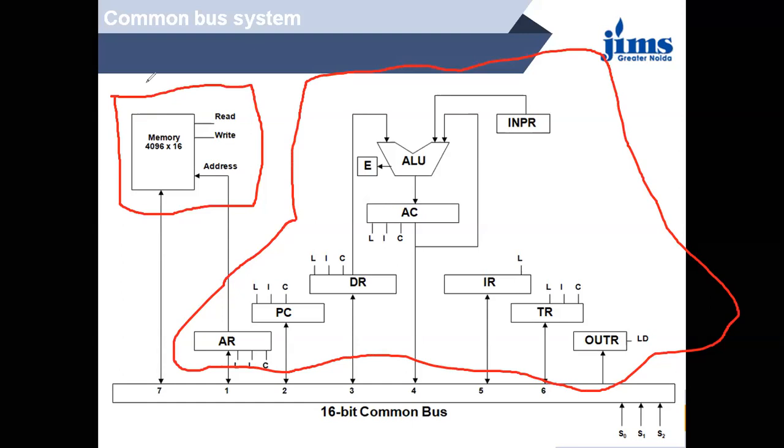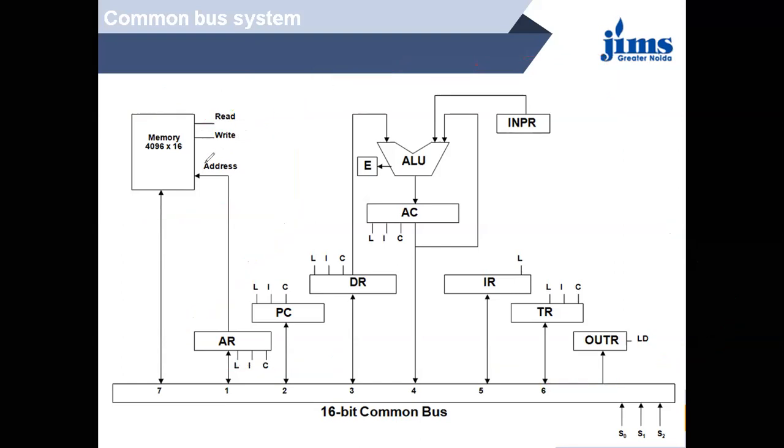Now, if there is memory, then number one, there are some controls that tell that the data has to be read from the memory or data has to be written in the memory. So there are two control lines for read and write.